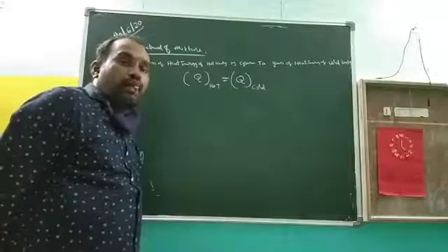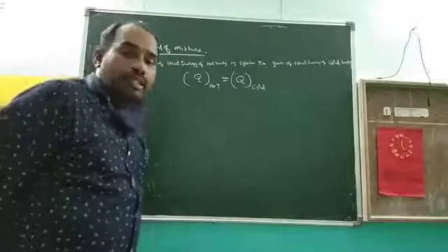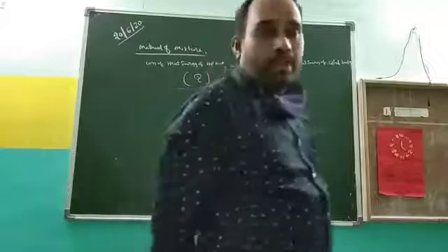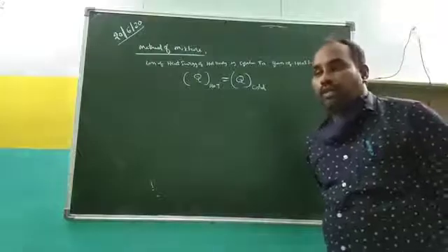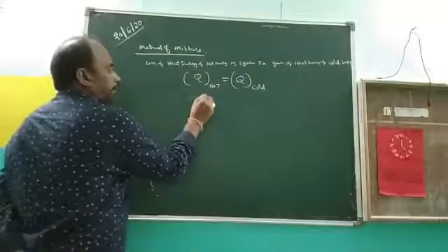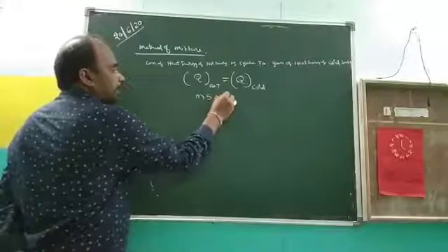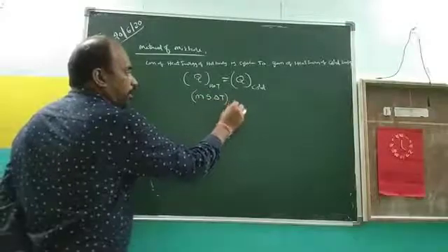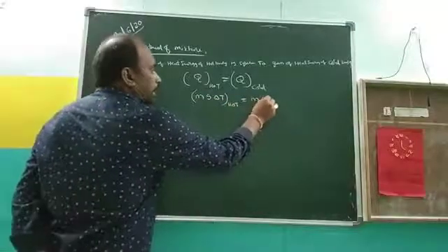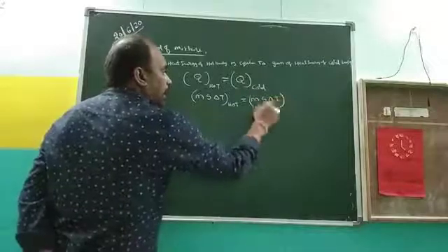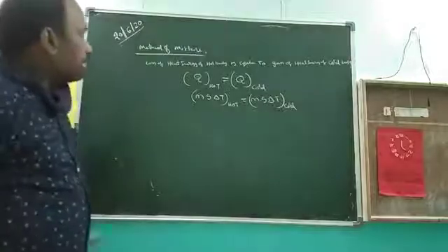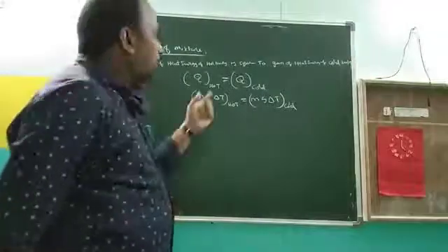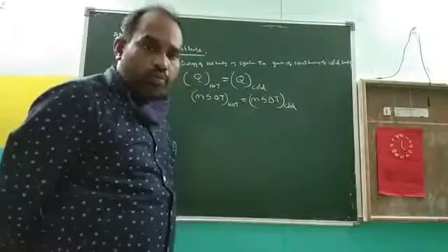Q is proportional to the mass of the substance. Q is proportional to the changing temperature. From that, one formula is there. What is the formula? Q is equal to m s delta T. So, m s delta T of the hot body is equal to m s delta T of the cold body.